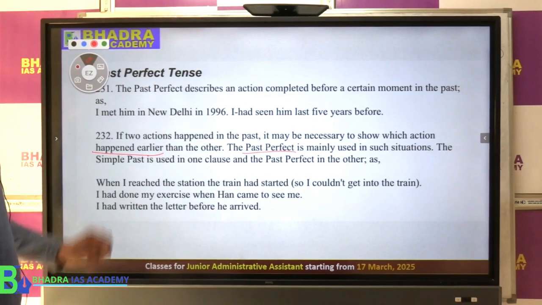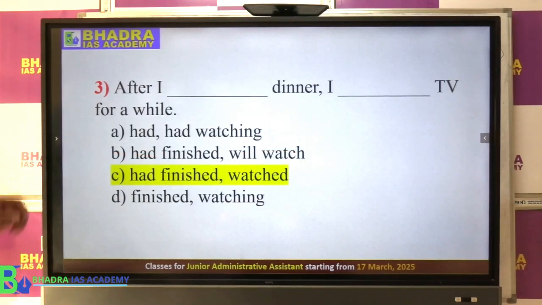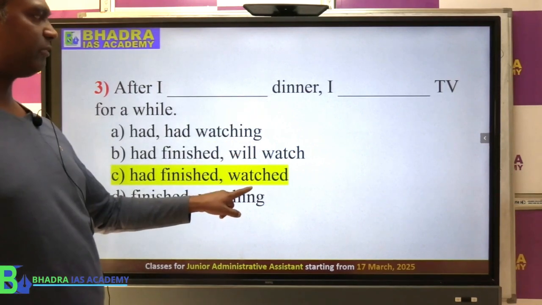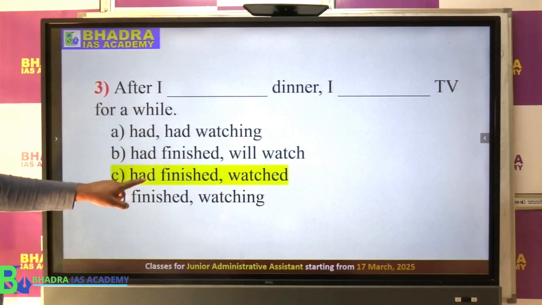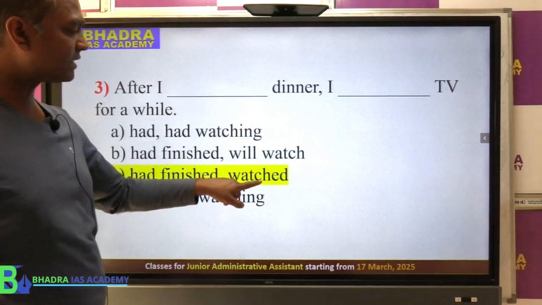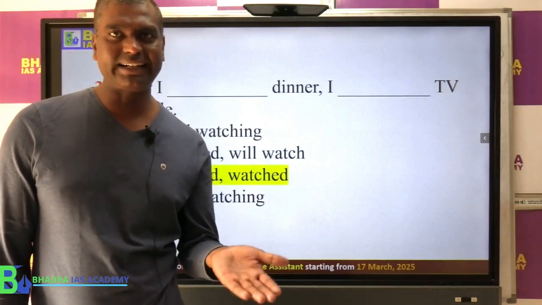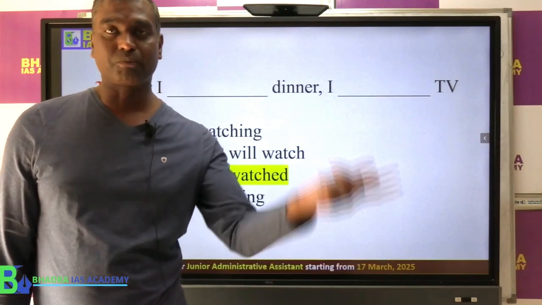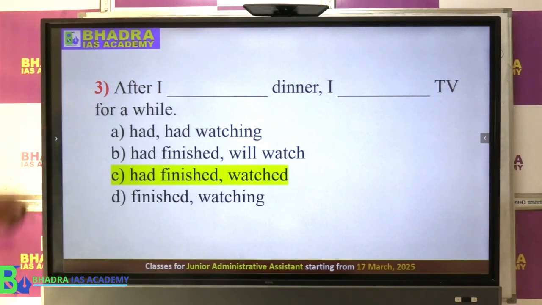Okay. So now how do we solve this question? Normally we say, first what action we did: we finished the dinner. After that I watched TV. So the answer will be after I had finished dinner, then second action, I watched TV. So which happened first, watching TV or eating dinner? Eating dinner is the first. So the first action will go in past perfect, the second action will go in simple past. Okay. So that is the solution for question number 3.